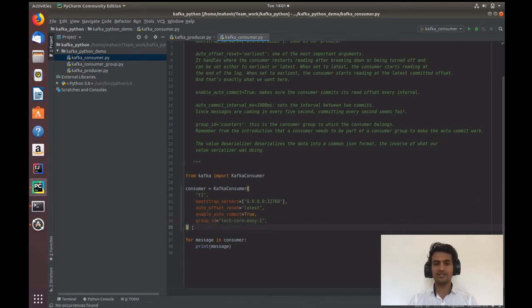So by doing this, I'm initiating one consumer object. This object is made up of the Kafka consumer class, which takes these basic arguments which I have just explained. Now, this is my consumer, and each message I read from this consumer, please print that.